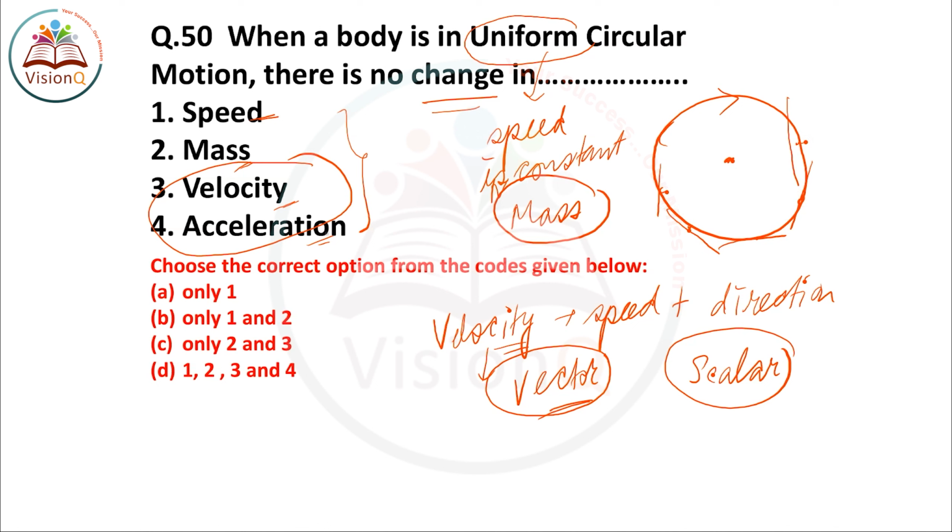And so is the acceleration. If velocity will change, acceleration of the body will also change, because acceleration depends upon the velocity only. So 3 and 4 will change. Velocity and acceleration will change when a body is in uniform circular motion, but speed and mass will not change if a body moves in a uniform circular motion. So the right answer of number 50 question is 1 and 2 are right. That means option number B.